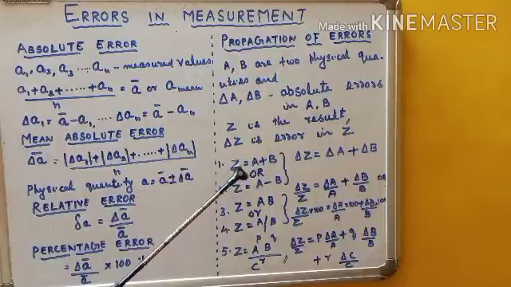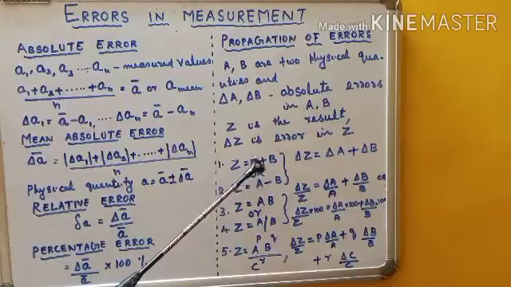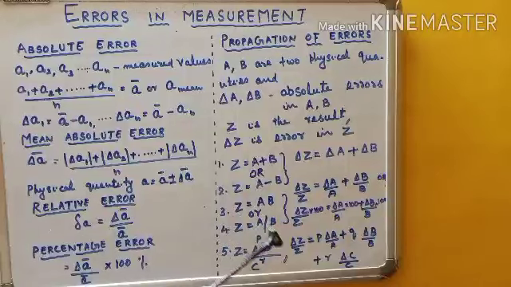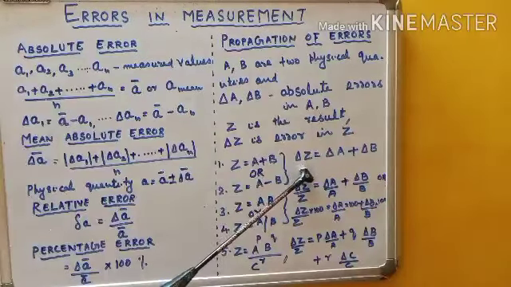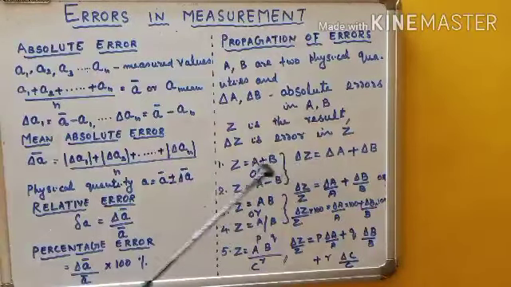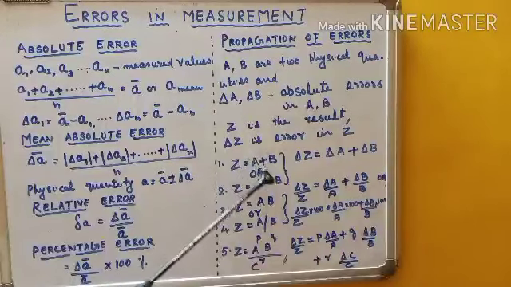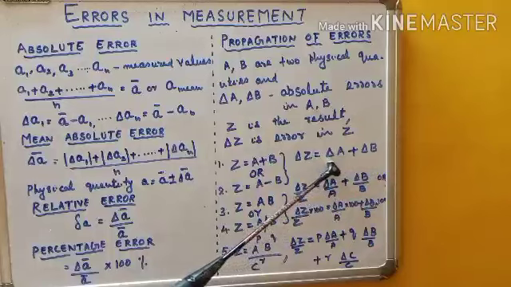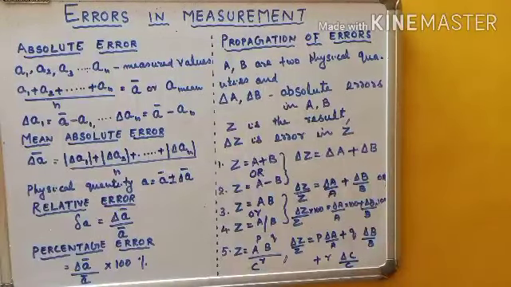True value as per the case, it can be positive or it can be minus as per the question. But regarding the errors, absolute errors, always in both these two cases, addition and subtraction, you are supposed to only add those absolute errors. Okay, that about the first two cases.